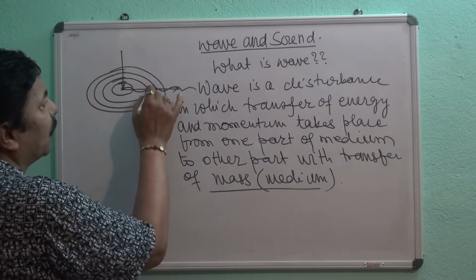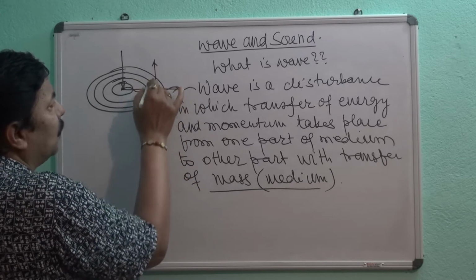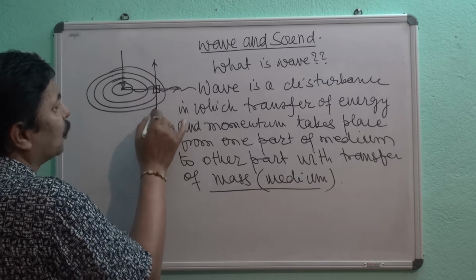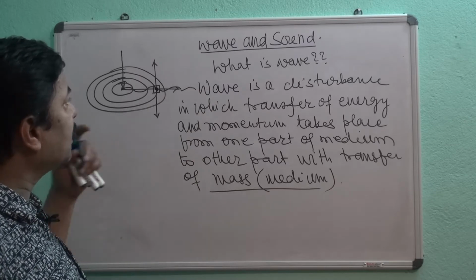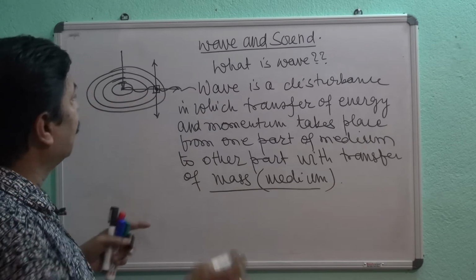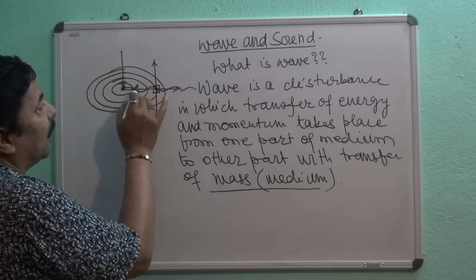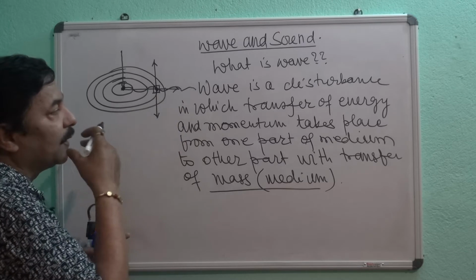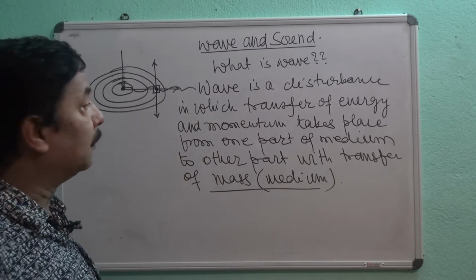If you put a cork here, you will observe that this cork is only performing simple harmonic motion about its mean position, but it is not going out. This is basically the transfer of energy and momentum from one part to another. The disturbance we have created here has gone here, here, and in this way it is going outside. So this is also an example of wave.